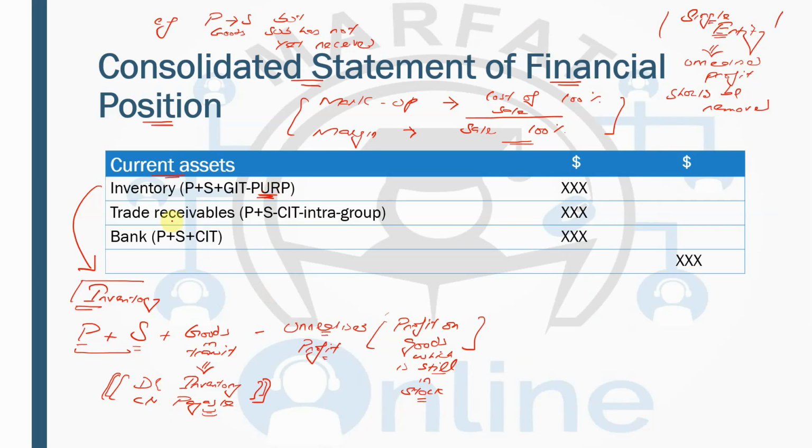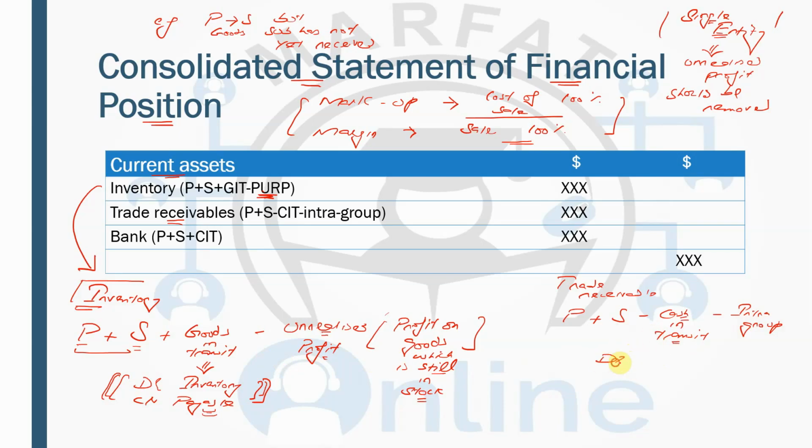Alright, now we'll be discussing the trade receivables. Again, I'll show you the trade receivables over here. So parent's trade receivable plus subsidiary's trade receivable minus cash in transit and minus intragroup. Similar to the goods in transit concept, there is the cash in transit. Cash in transit means either the parent or the subsidiary has sent the cash, but that has not yet been received.